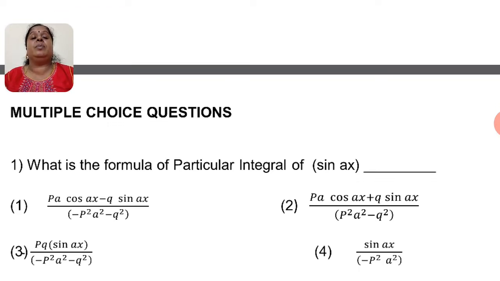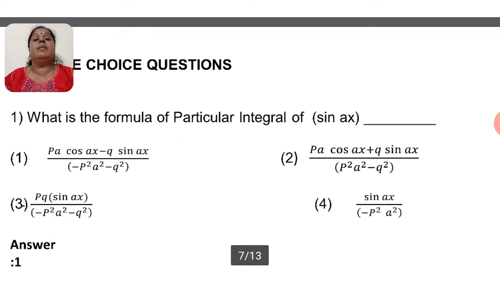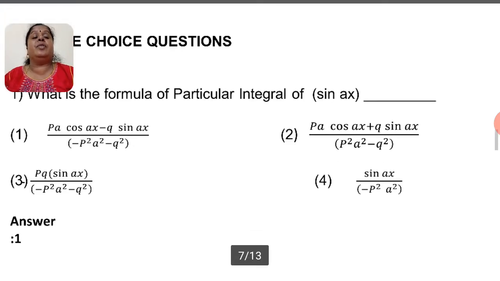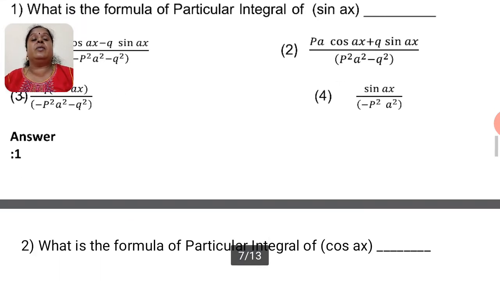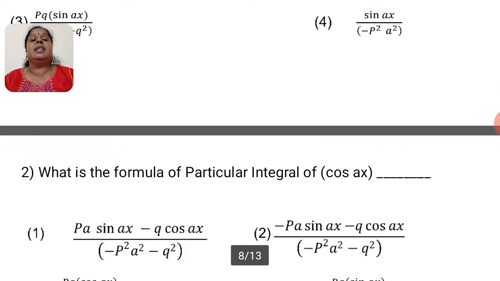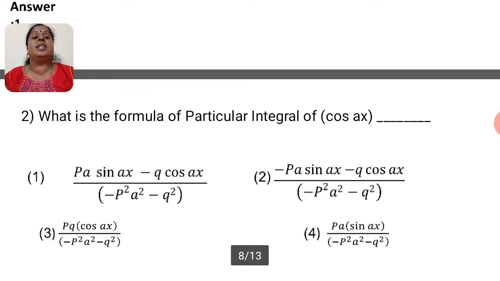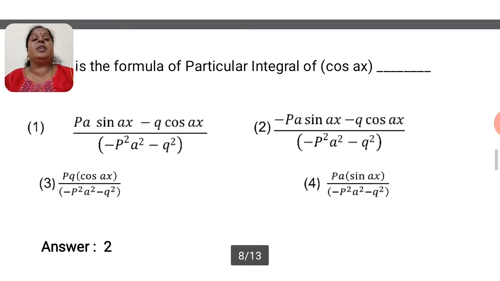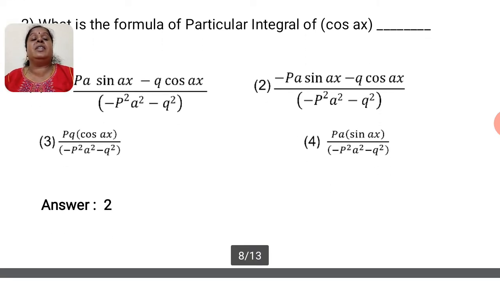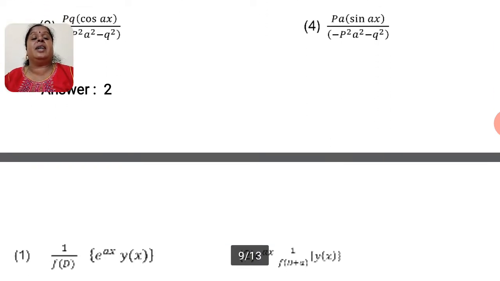Next, I pass on to the multiple choice questions. Number 1. What is the formula of particular integral of sin ax? Here I have given 4 choices. Out of this, one will be the answer. The second one, what is the formula of particular integral of cos ax? Here also I have given 4 choices. For this, I have given the second answer.